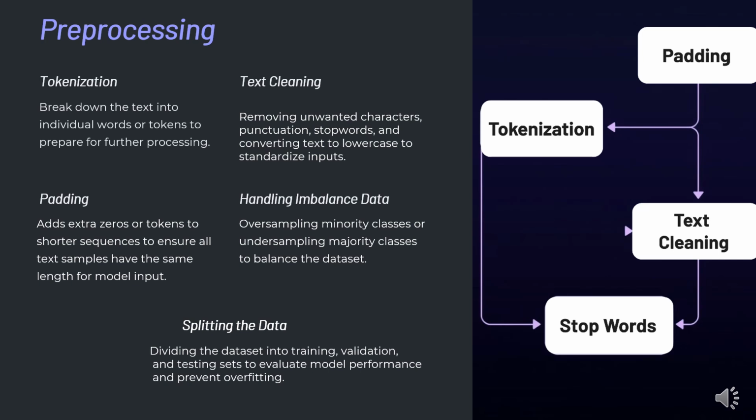Our pre-processing pipeline involved the following steps. First, tokenization, converting text into sequences of tokens for easier processing by the model. Second, text cleaning, removing unnecessary characters, punctuation, and stop words to standardize the input. Third, padding, ensuring all sequences have the same length by adding padding tokens where needed.